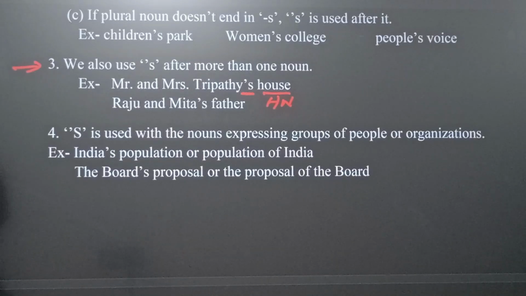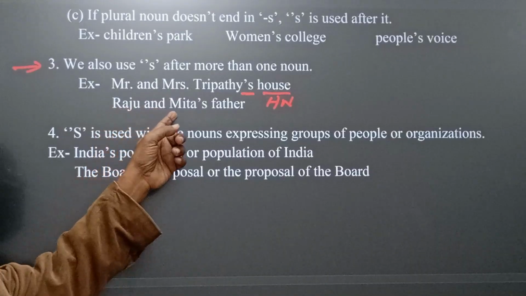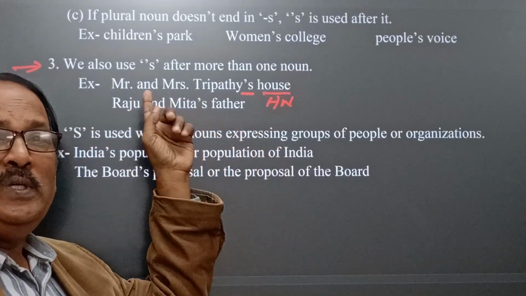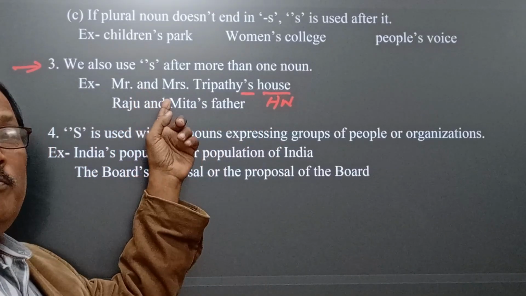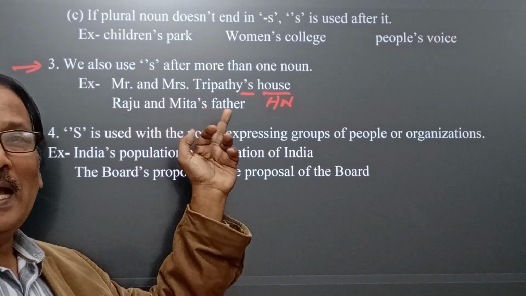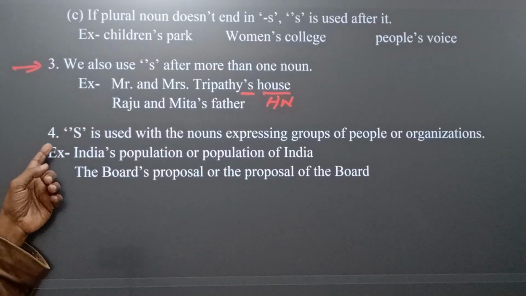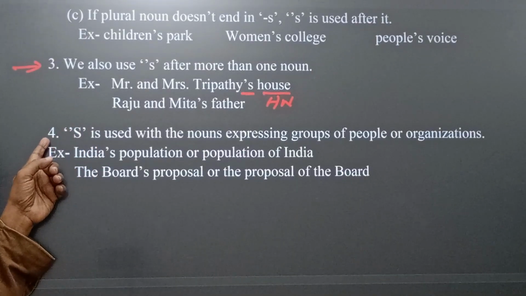We shouldn't write Mr.'s and Mrs. Tripathi's house. Therefore, this is the right answer. Raju and Mita's father: we cannot write Raju's and Mita's father.